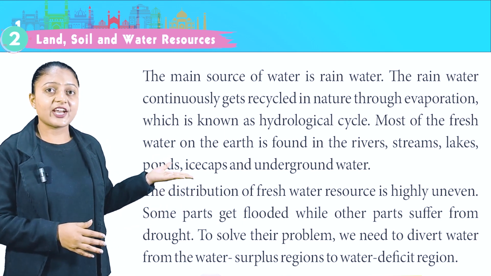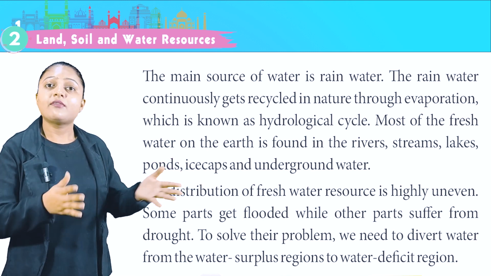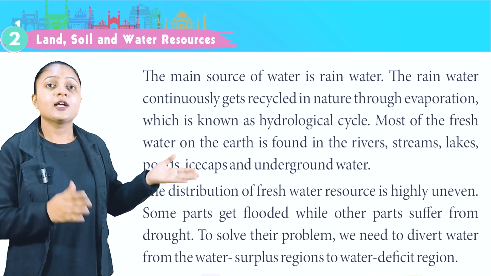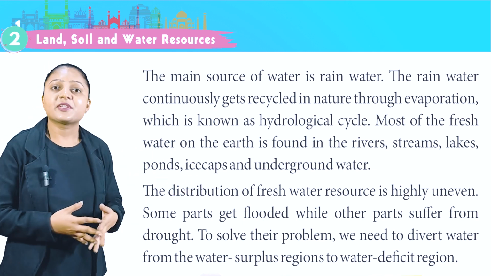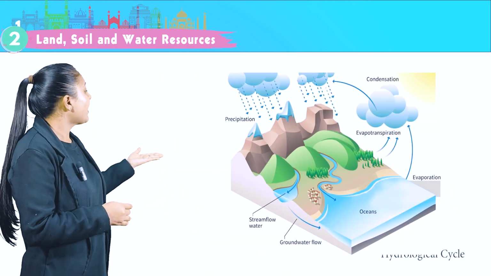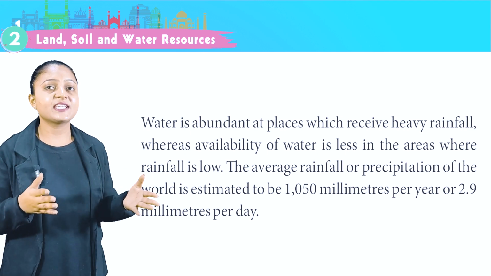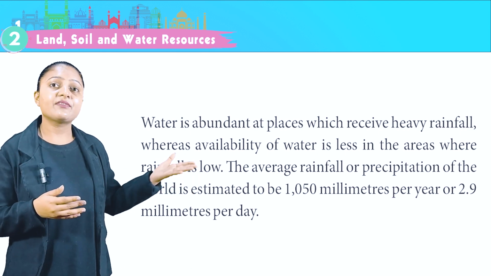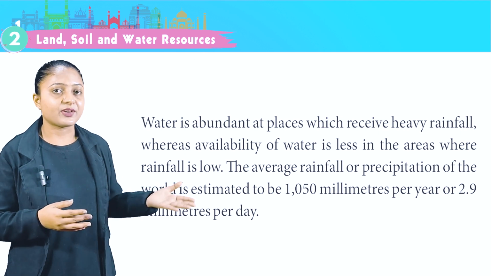The distribution of fresh water resources is highly uneven. Some parts get flooded while other parts suffer from drought. To solve this problem, we need to divert water from the water surplus regions to water deficit regions. This is the image of a hydrological cycle. Water is abundant at places which receive heavy rainfall, whereas availability of water is less in the areas where rainfall is low.